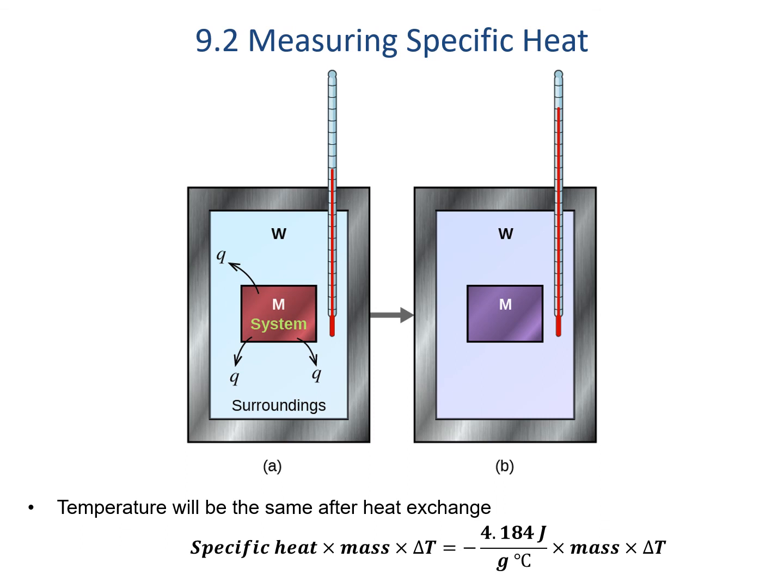On the left, the specific heat of the object isn't known, but the mass and change in temperature are. On the right, the heat absorbed by the water must be the opposite of the heat released by the object, so we can use water's specific heat, mass, and temperature to find the energy given by that side. Solving for specific heat allows us to determine the specific heat for the metal.